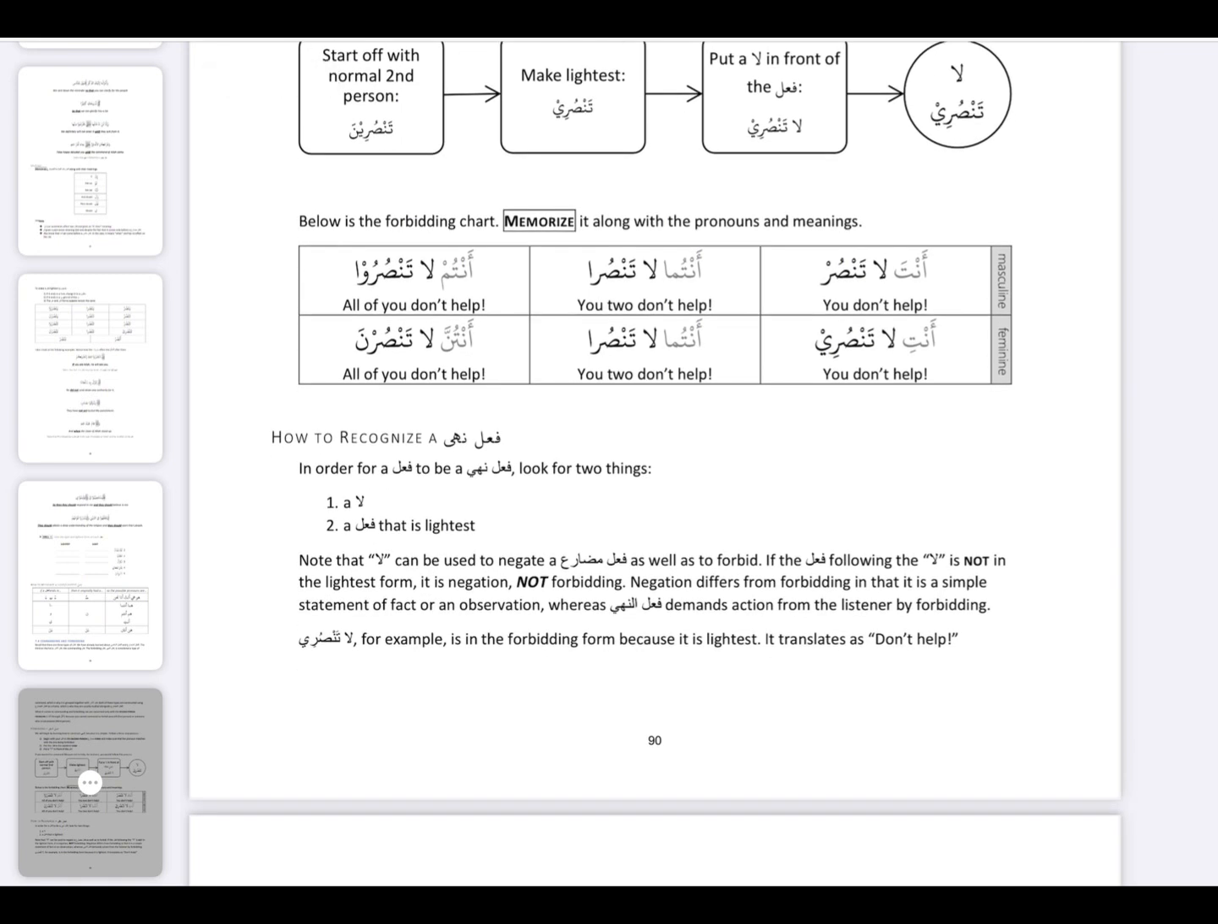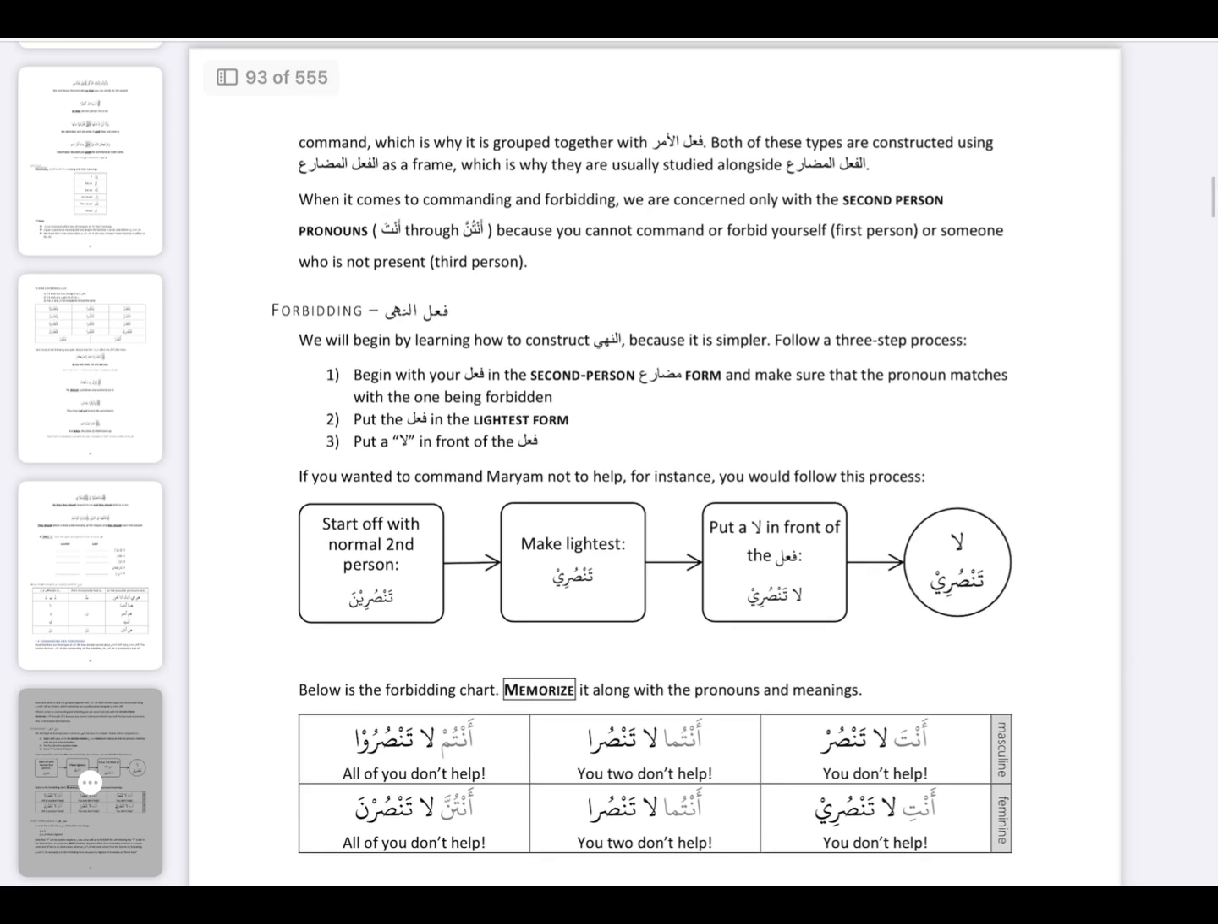So, la is also used to negate a fail mudari. La is also used to negate. So what is the difference between negate and forbid? Negation is a simple statement of fact or an observation. When it is nahi, fail nahi is a demand of an action. You're demanding somebody to not do something.